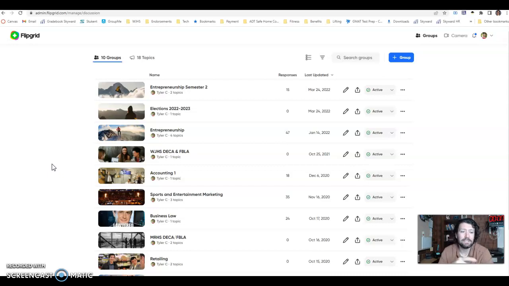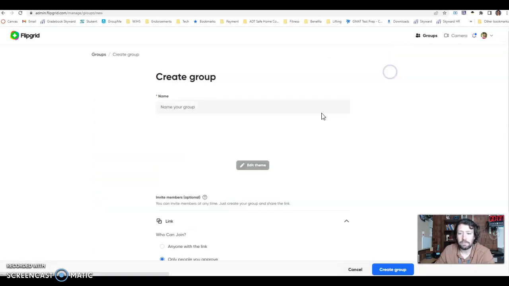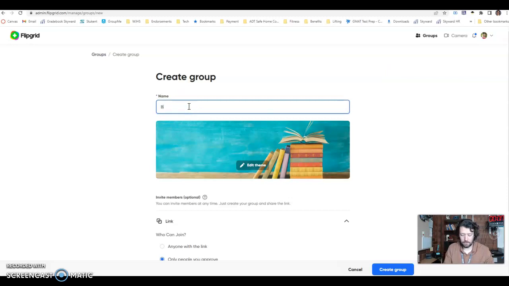But yeah, you can see here, I have my different classes set up. I'm not really good at keeping things tidy, right? But I would just create a group, and then I would name my group. So I know next year I'm actually teaching a business law class, so I'm going to do business law 2022. Oh, actually, it's going to be 2023, right? 2023. Okay, so I know that's my class.